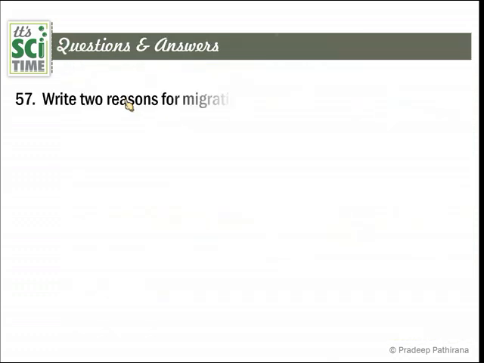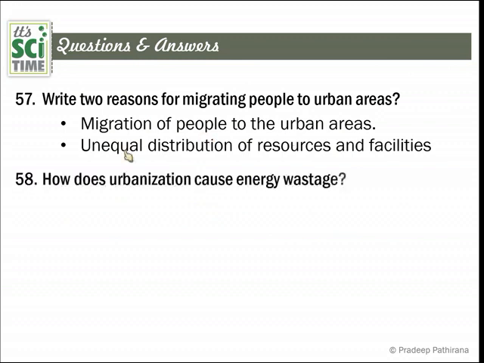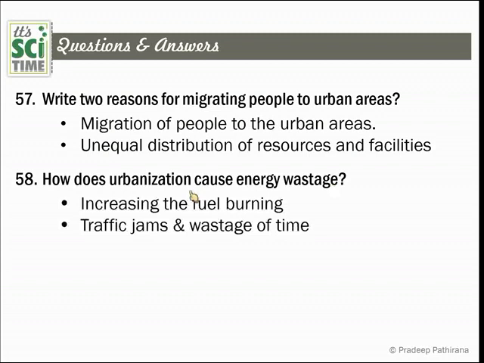Questions. First question: give two reasons for migrating people to urban areas. Number one, migration to the urban areas, and the reasons: unequal distribution of resources and facilities. Those are the two reasons here. And how does urbanization cause energy wastage?